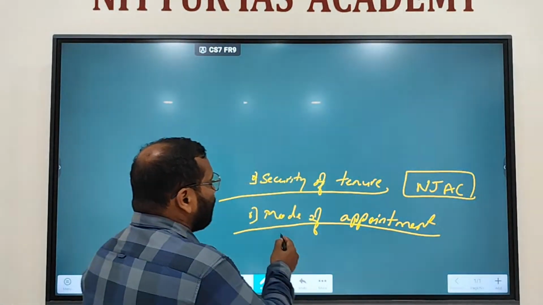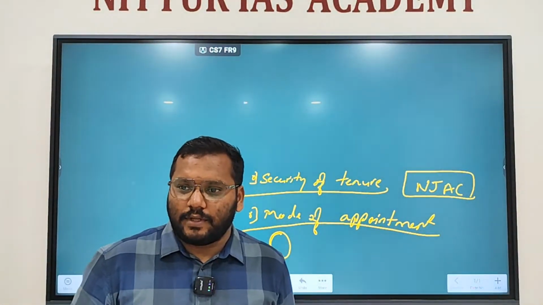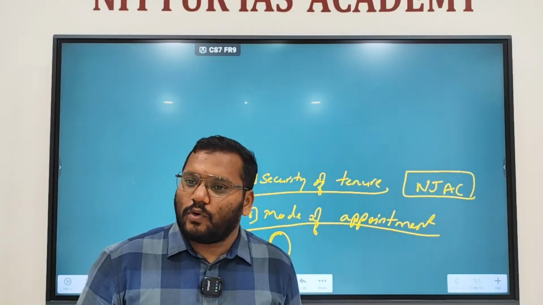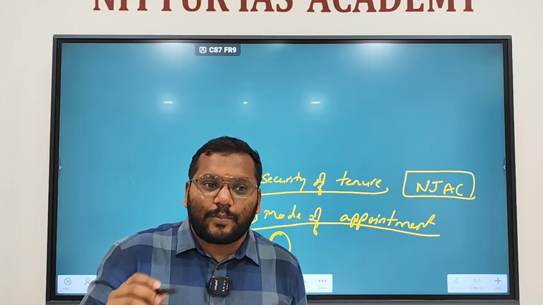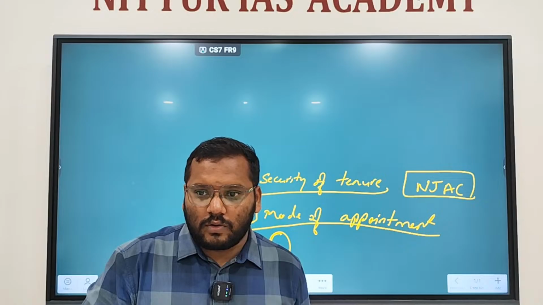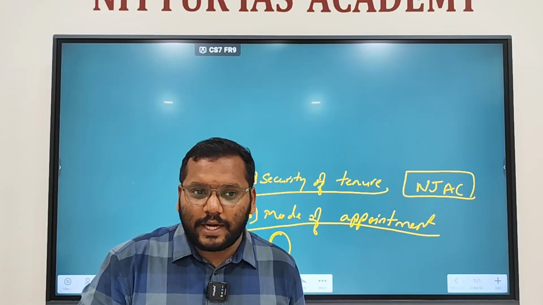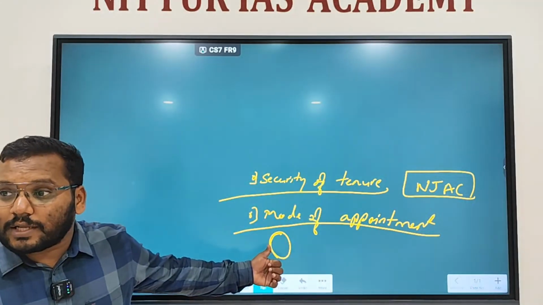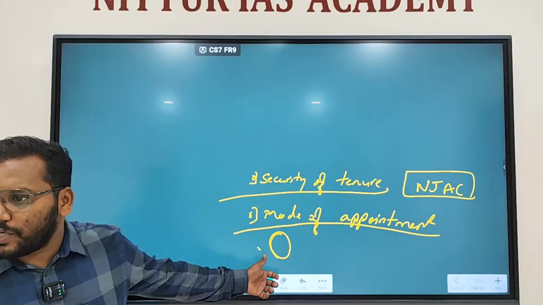The judges of the Supreme Court are appointed by a collegium consisting of judges of the Supreme Court itself. Even though the president appoints the judges, it doesn't mean the president does it on the advice of the cabinet. In all other appointments, the president acts on the advice of the cabinet. But here the president acts on the advice of the collegium, which is nothing but part of the judiciary.